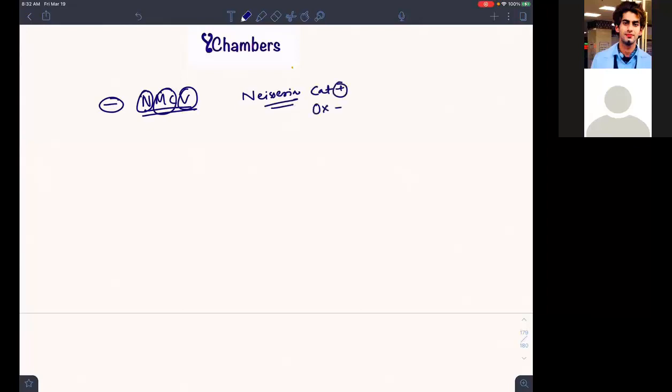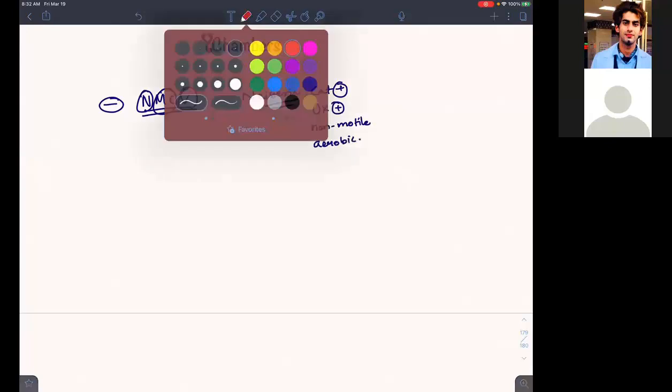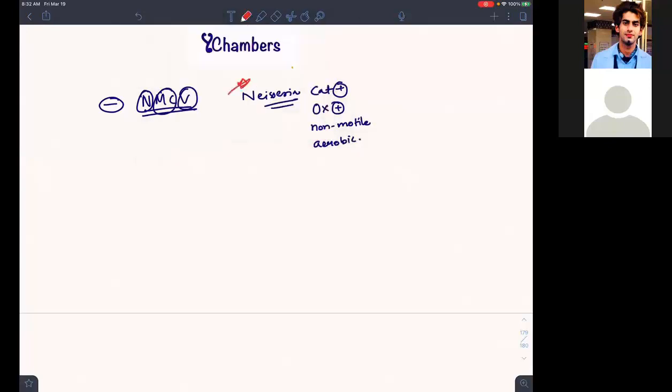cat positive, ox positive, non-motile, and aerobic. This is the most important bacteria. Okay. So Neisseria is cat positive, ox positive, non-motile, aerobic, gram negative. Okay. Now Neisseria has two species.